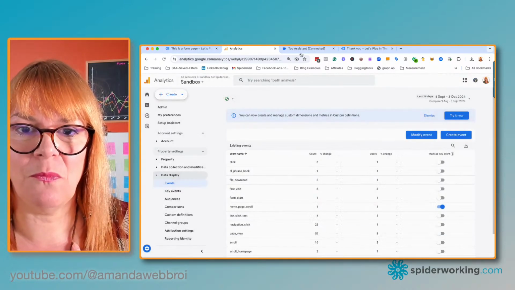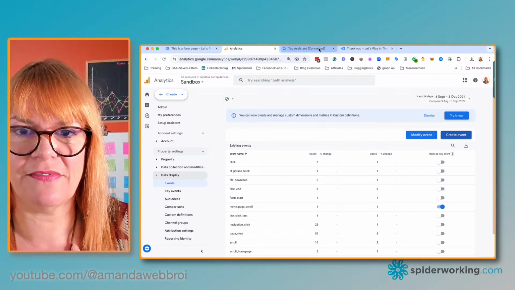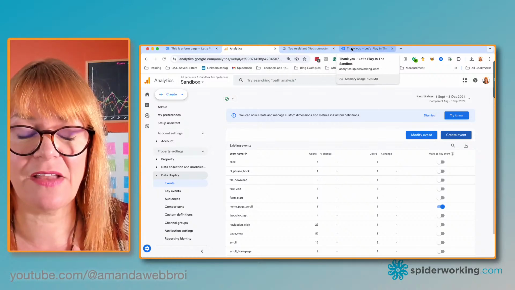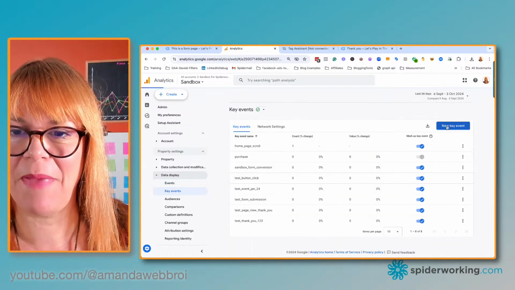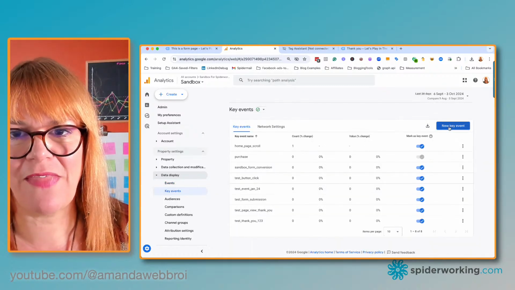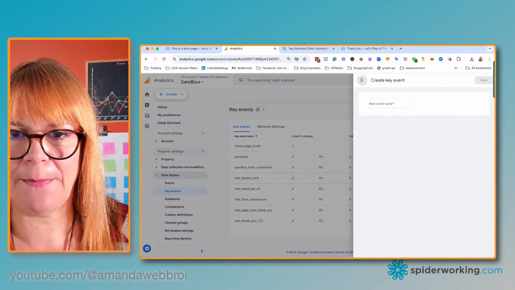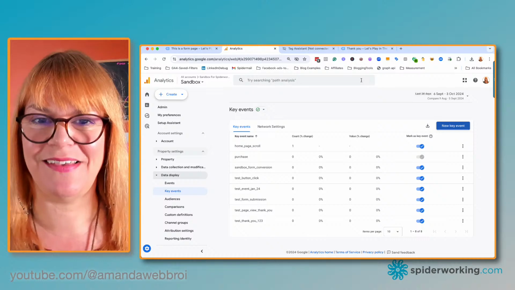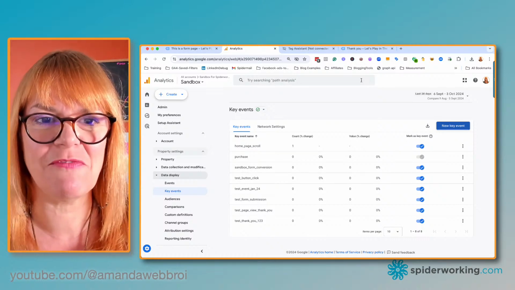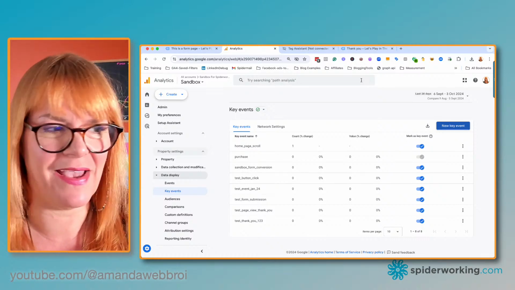Then we tested it with our Google Tag Assistant extension. And then we marked it as a key event just by copying and pasting the name of that event into this box here. Okay, so that's the easiest one to create, but the process is going to be really similar for the rest of them we're going to create.